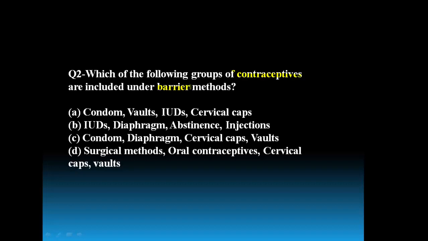Here the right option for this question is option C, condom. It is the barrier used by males during sexual intercourse. Diaphragm, cervical cap and Wault are the barriers used by females during sexual intercourse. So the right option for this question is option C.